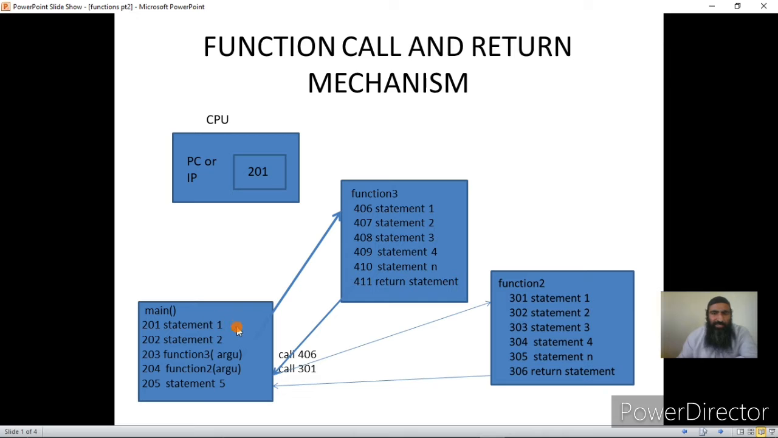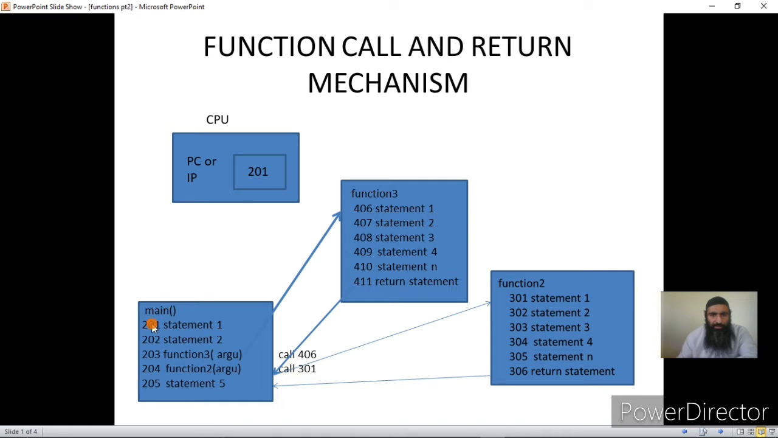Now it increments the PC by 1, and now it executes the second instruction, because it is the rule that for the instruction that is to be executed by the CPU, its address should be present in the PC or IP, that is the instruction pointer. Now as I told you, this address will change. It will now be 202. Who will change this? This will be done by the CPU itself. No need to worry about this. The programmer does not have to worry about this.